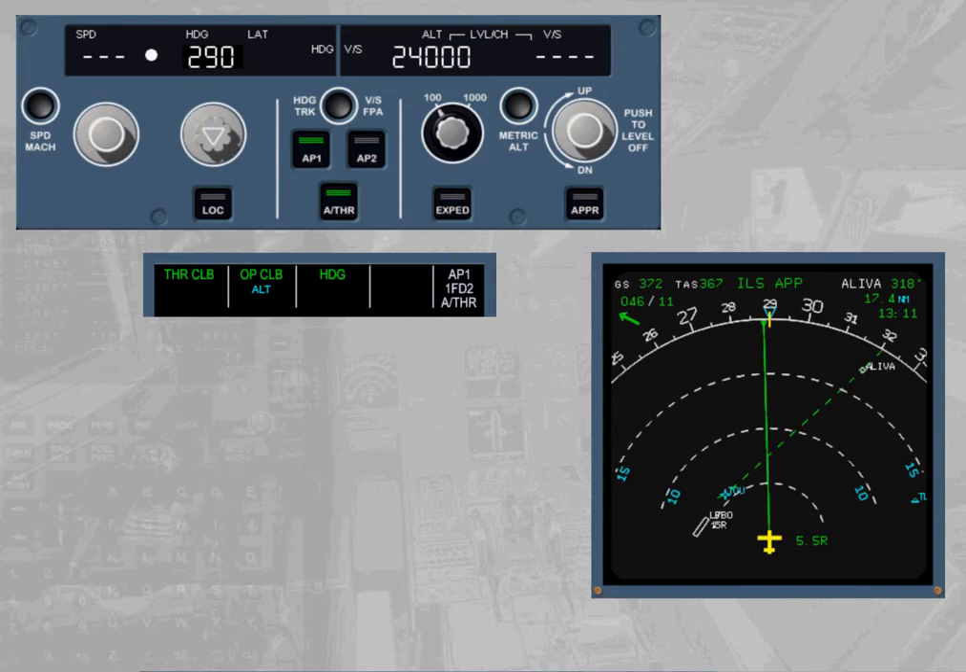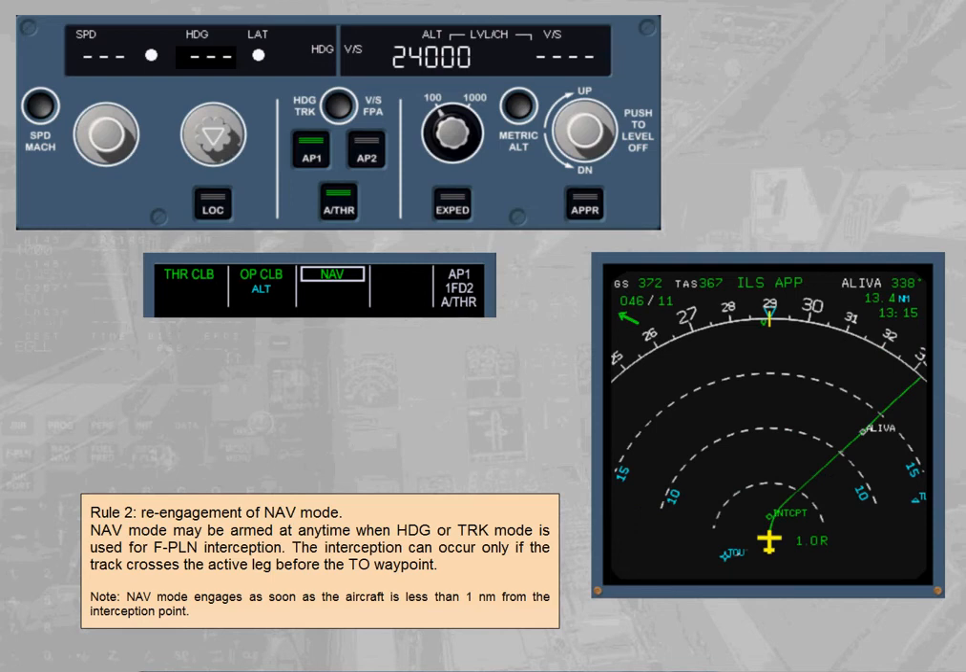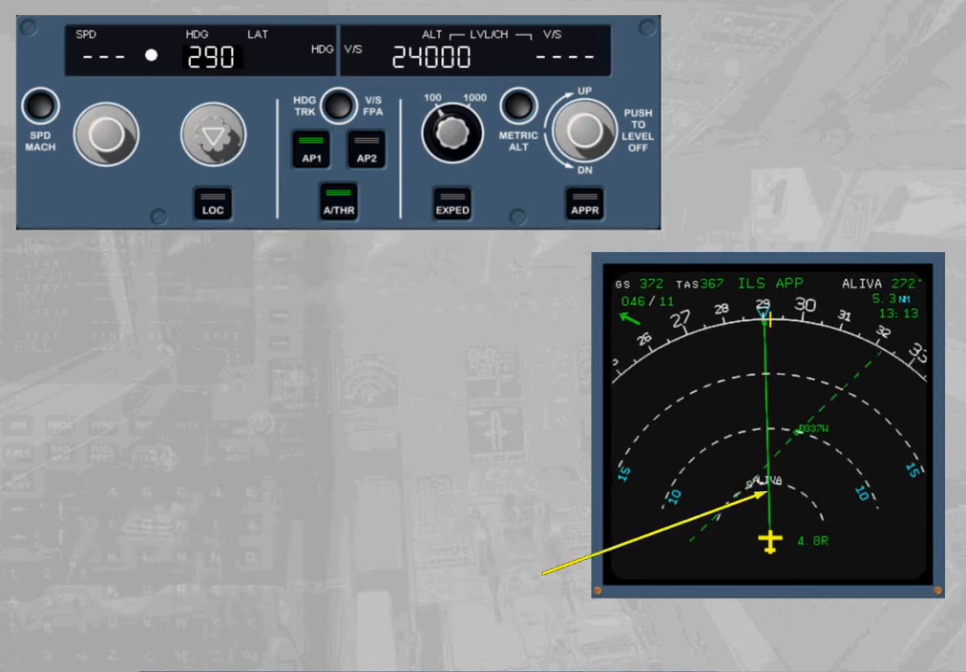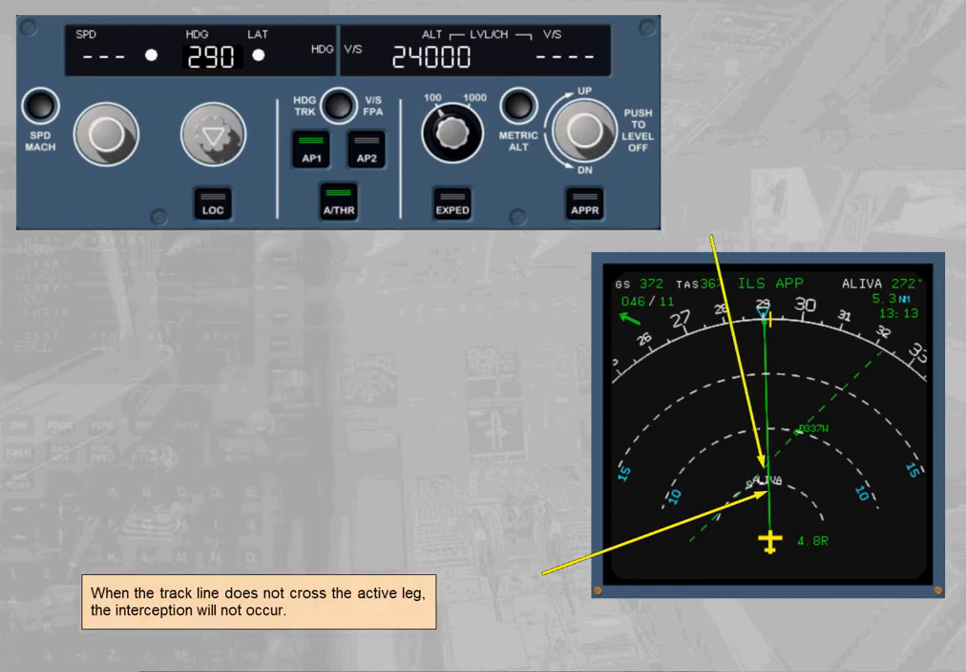Rule 2. Re-engagement of navigation mode. Navigation mode may be armed at any time when heading or track mode is used for flight plan interception. The interception can occur only if the track crosses the active leg before the TO waypoint. Note: navigation mode engages as soon as the aircraft is less than 1 nm from the interception point. When the track line does not cross the active leg, the interception will not occur.